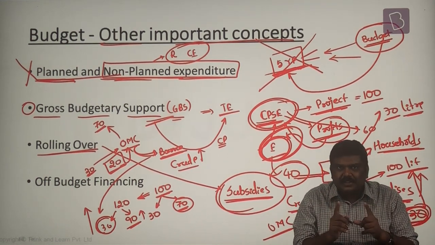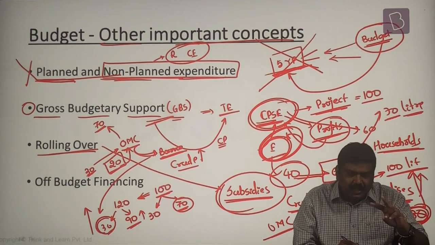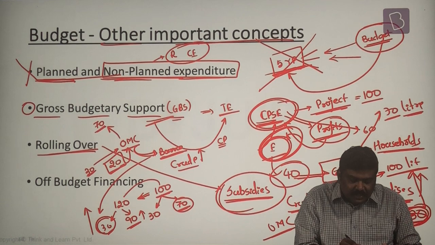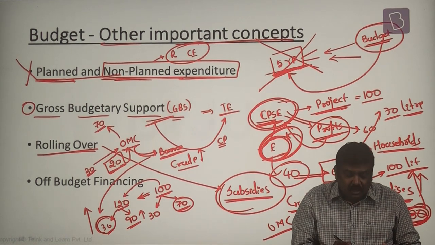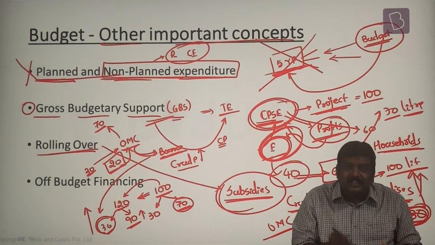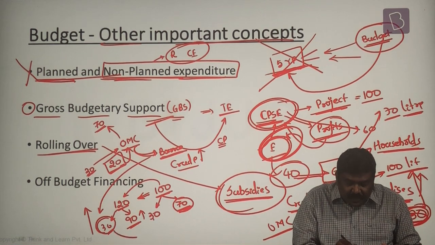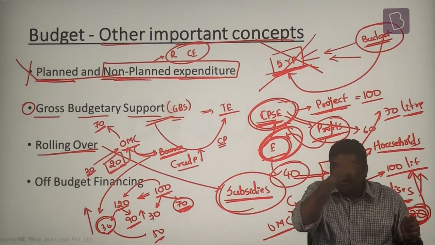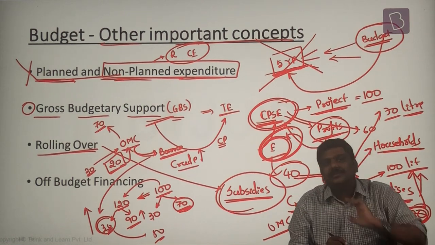Have you understood this? Earlier the subsidy was how much? 30. The kerosene was supplied at 70. Now as a result of this, the price has increased to 120. So as to ensure kerosene is supplied at 70, the subsidy amount has to be increased how much? 50 rupees. But government in the budget has already allocated only 30 rupees for kerosene.